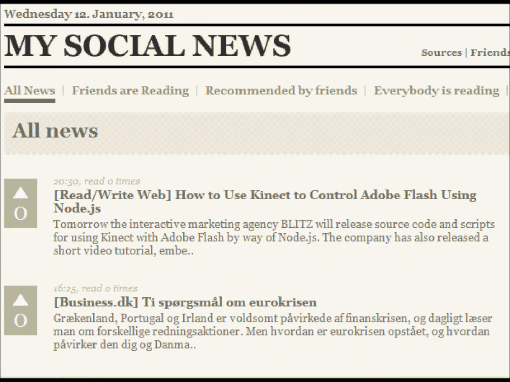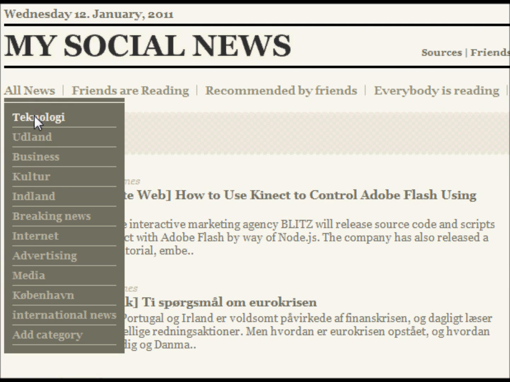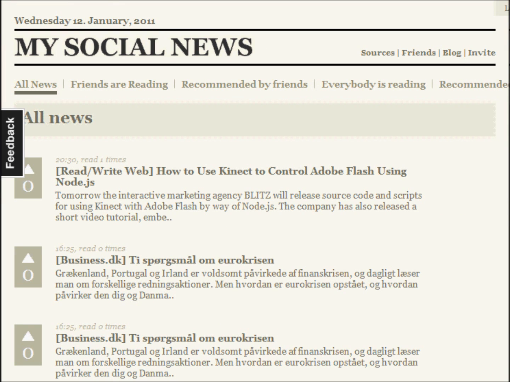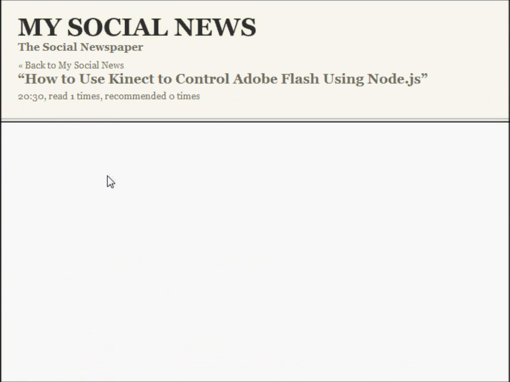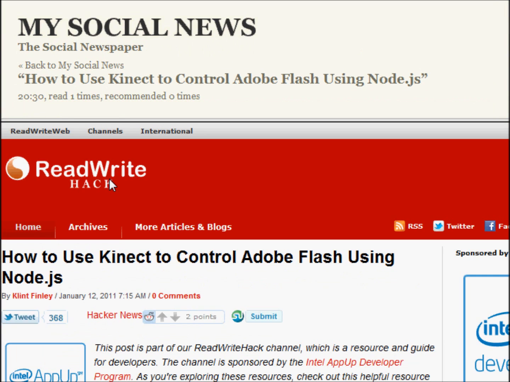On the general news page, you get all news, but you can choose to narrow down the page using this drop-down selection. Whenever you wish to read a news story, you simply click the headline of a story. When you're done reading the story, you either click the back button or you click this link.